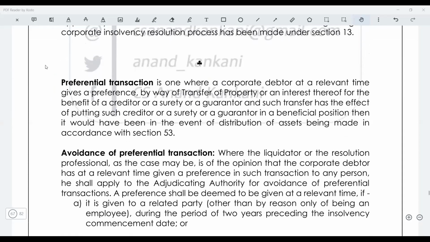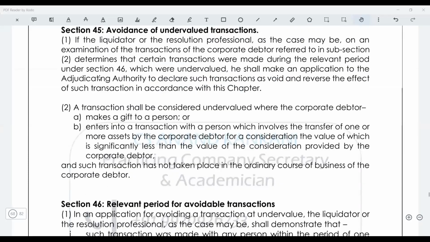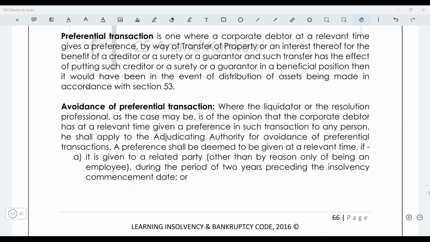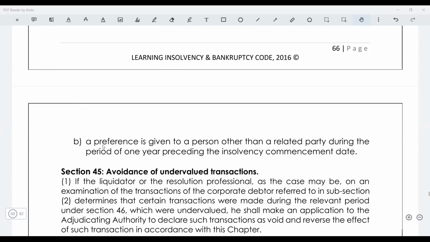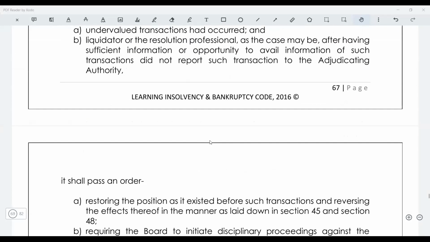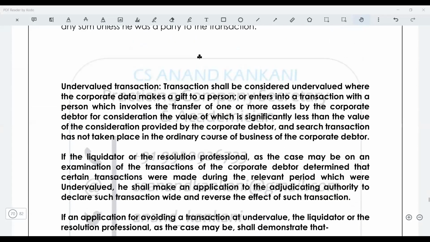So okay, let's do one thing. We will study the guide note that I have written at the end of the section. So when you get a question, what is preferential transaction, or write a short note on preferential transaction, the impact of preferential transaction, you just have to write these two blocks. One, what is preferential transaction, and another is avoidance of preferential transaction, what can be done. Same way I have done it for the undervalued transaction. So the four sections which are there for undervalued transactions, and then you have this point.